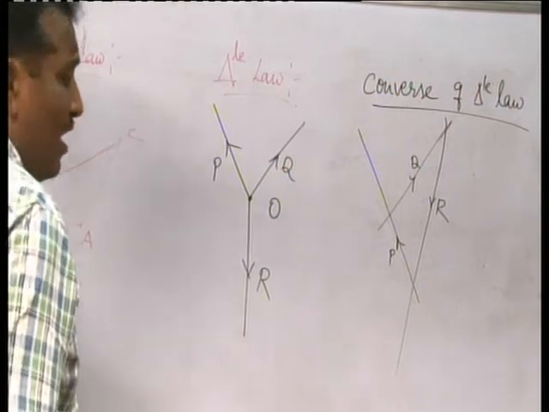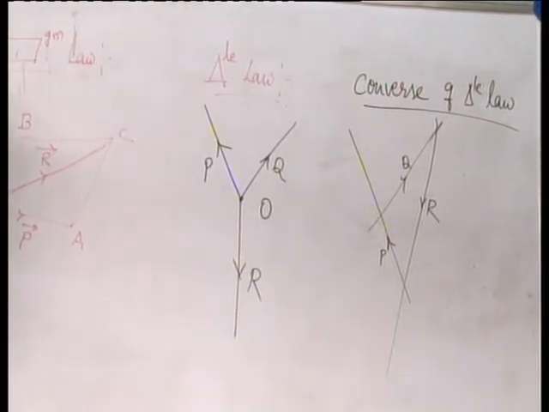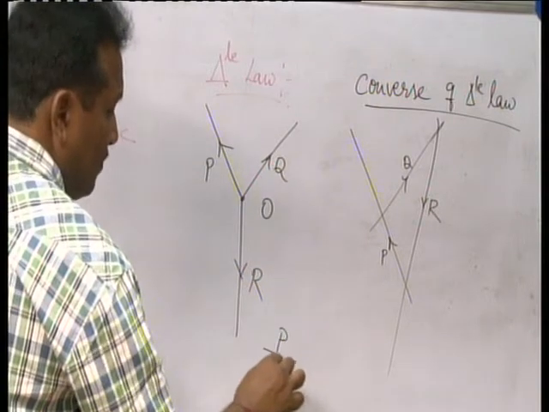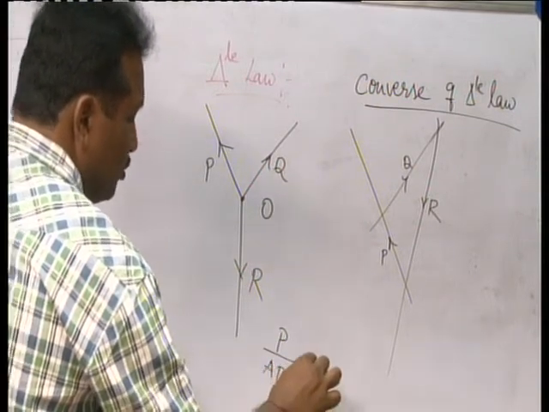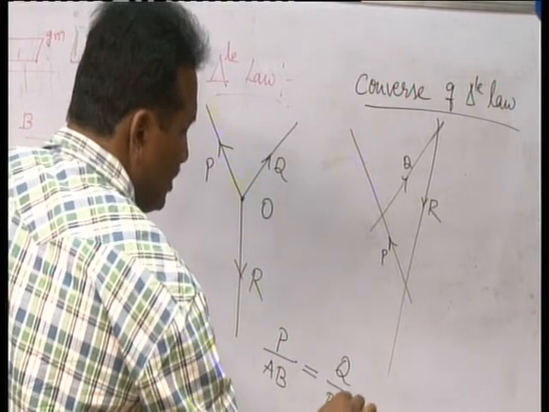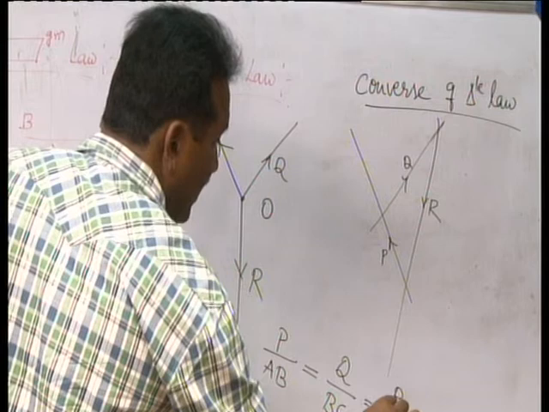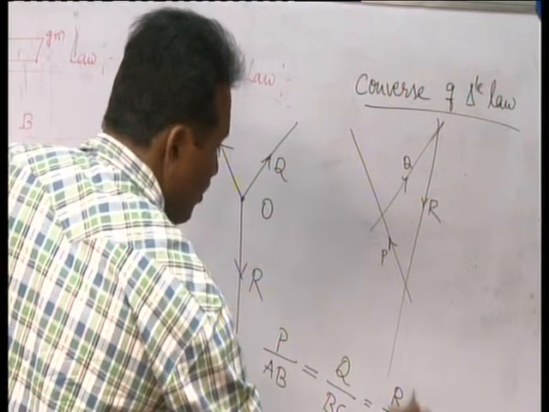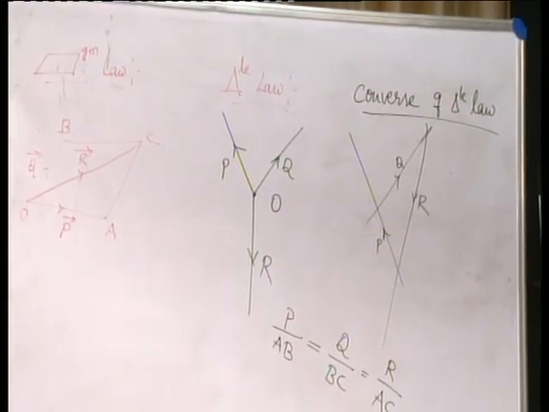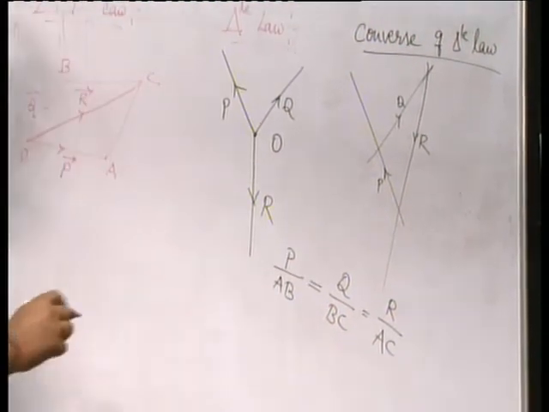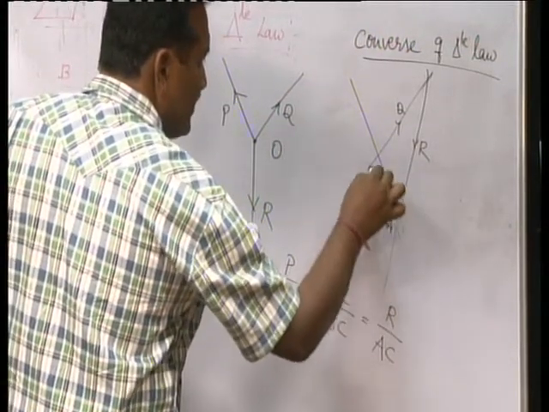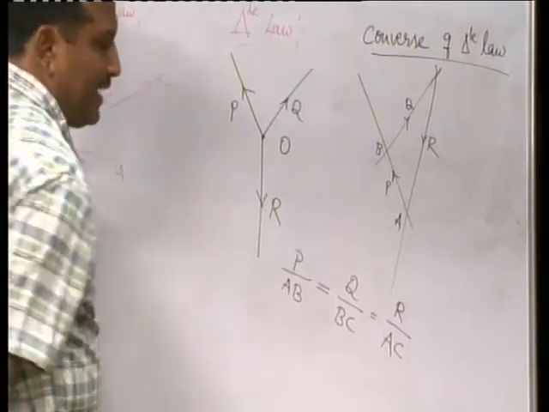So, what you verify in the triangle of forces is that the ratio P by AB should be approximately equal to Q by BC, which is equal to R by AC. We know that in case of a triangle, each force is directly proportional to its side. P is there, side AB is there, therefore P is directly proportional to side AB.